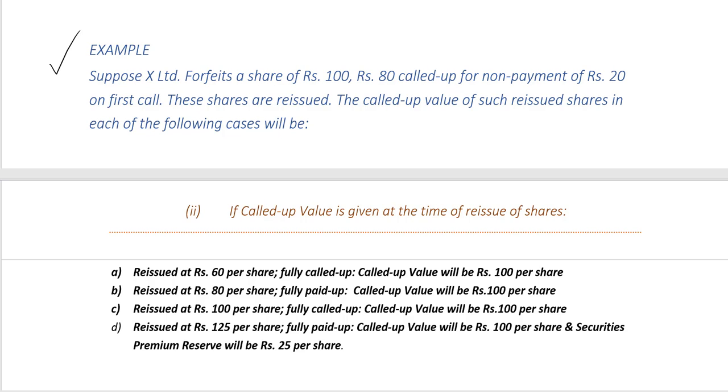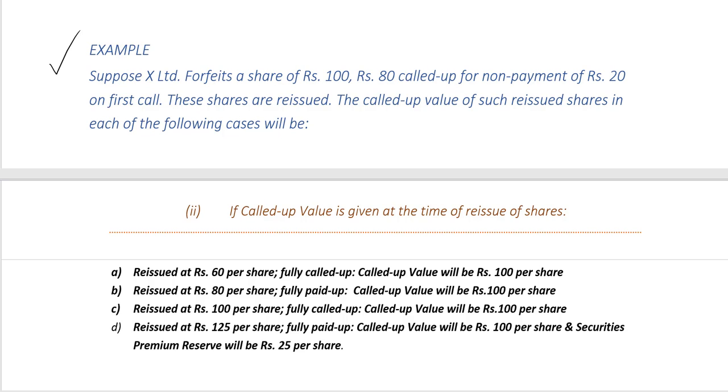And in case D, where it's reissued at 125 rupees per share fully paid up, again since it's fully paid up, the called up value will be rupees 100 per share. It's reissue at premium, since the reissue price of rupees 125 is greater than the amount which is credited as paid up, rupees 100, and the securities premium reserve will be rupees 25 per share. That is the difference between the reissue price of rupees 125 and the called up value or the paid up value of rupees 100.